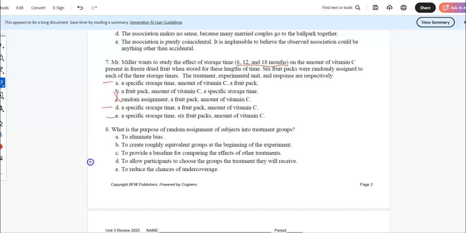gone. The measured response variable, I'm going to go to the last one first. We're measuring, it seems like we're measuring the amount of vitamin C here. So I don't think it's the fruit pack. And so is it D or E there? Okay, so the experimental unit, I think, would be the fruit pack. I think it'd be D.